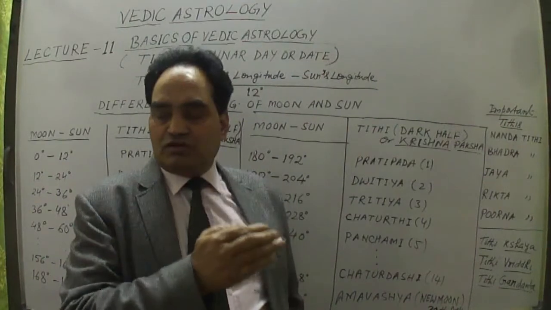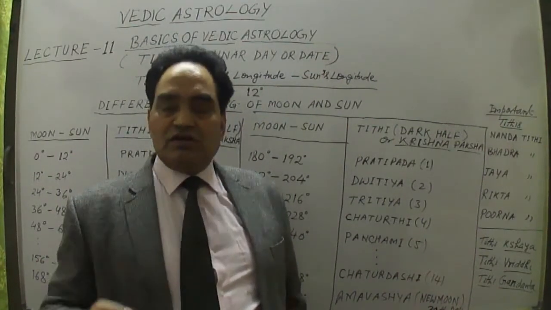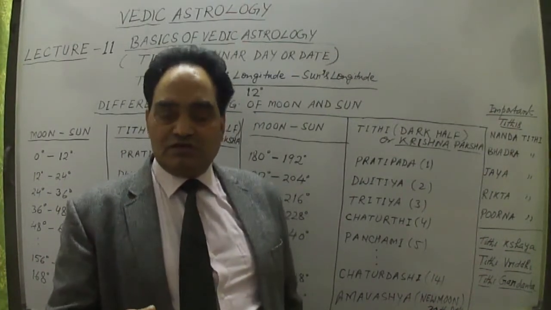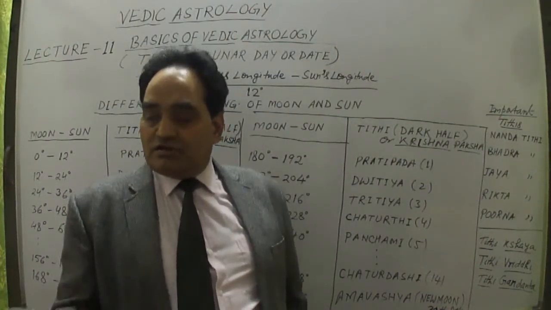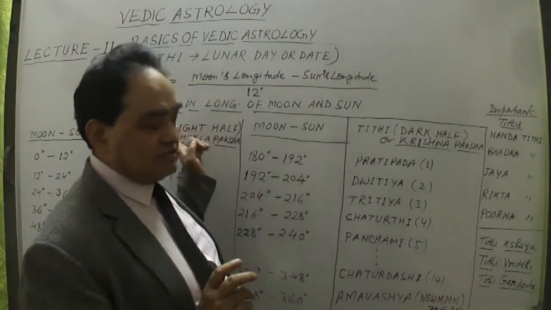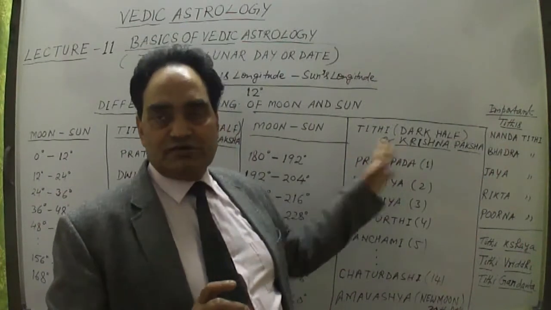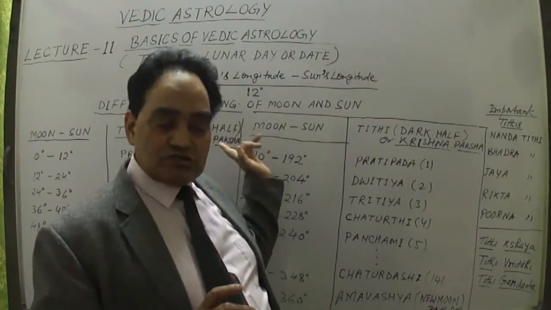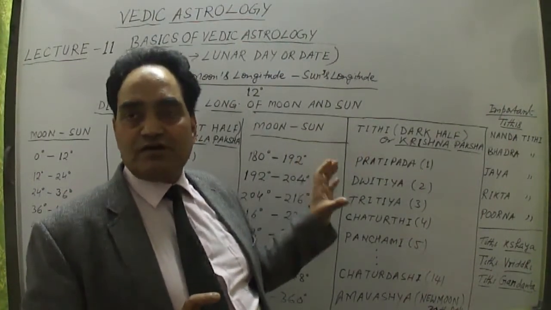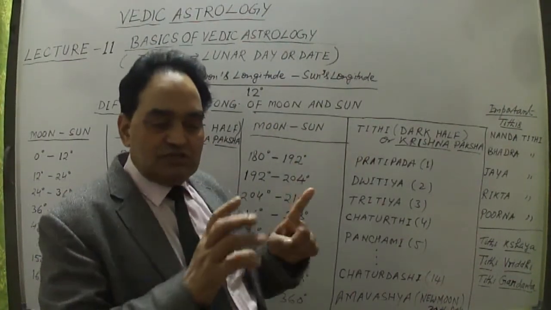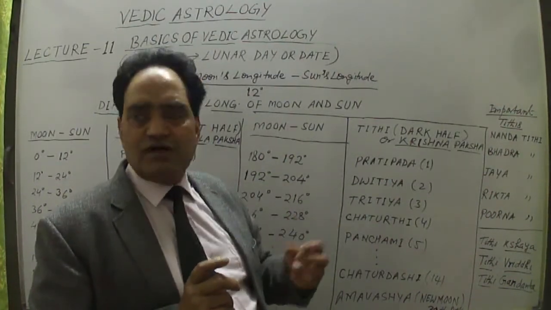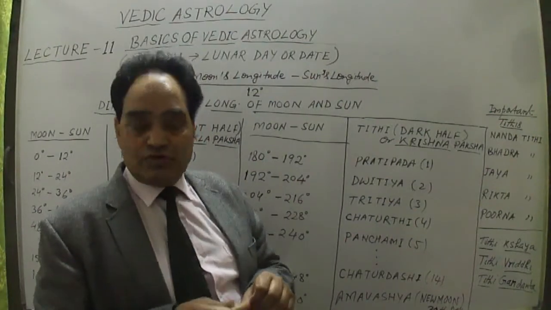So Nanda Tithi, Bhadra Tithi, Jaya Tithi, Rikta Tithi, and Purna Tithi, these 5 categories of Tithis are in both parts, the bright half and the dark half, Shukla Paksha and Krishna Paksha. So Tithis are put into 5 qualities, kinds, or types.